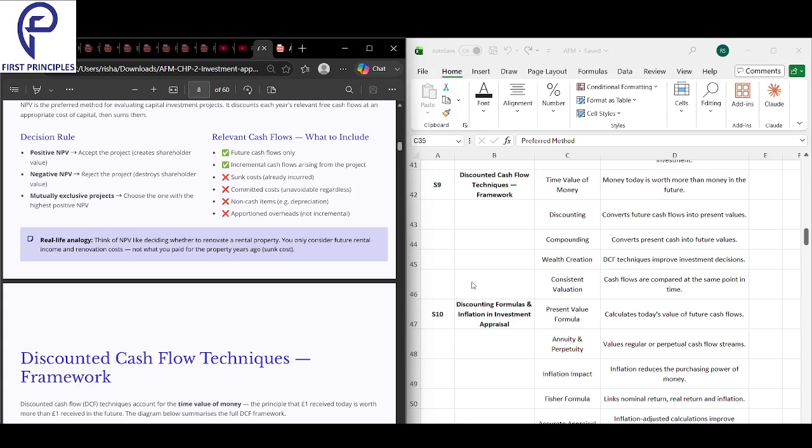That is your discounting. Next, what is compounding? Compounding basically converts your present cash flow into future cash flow.